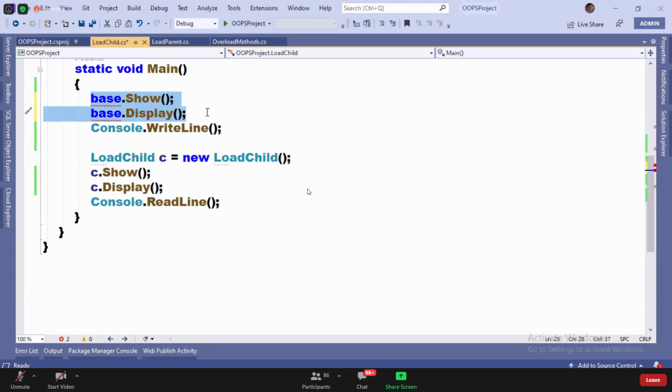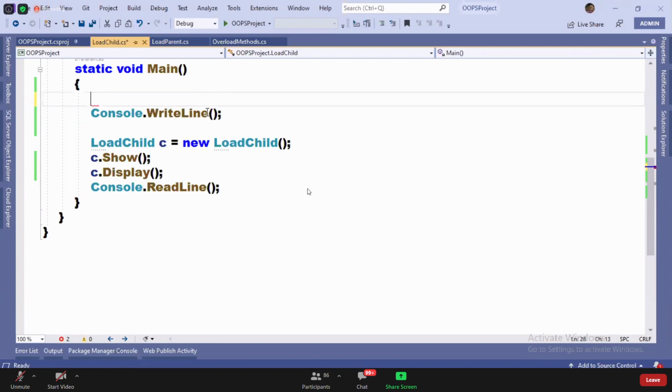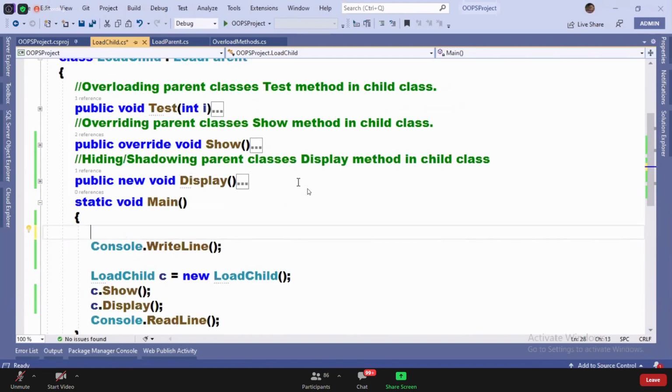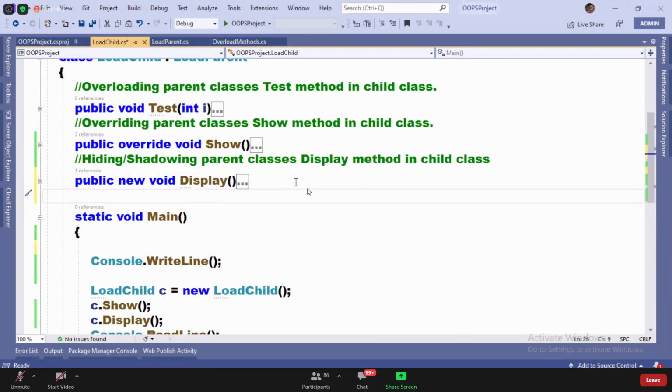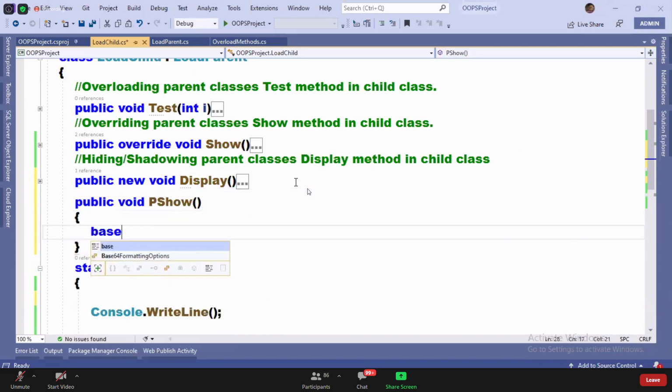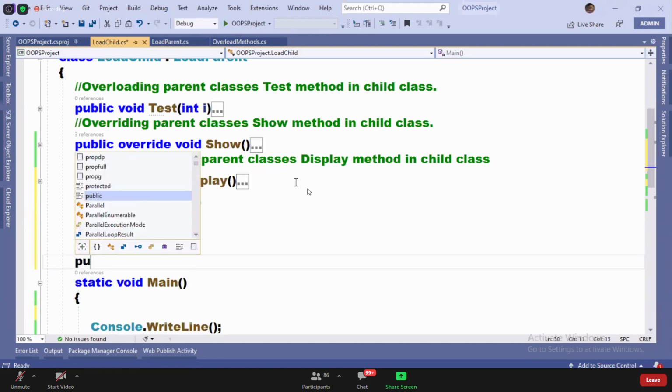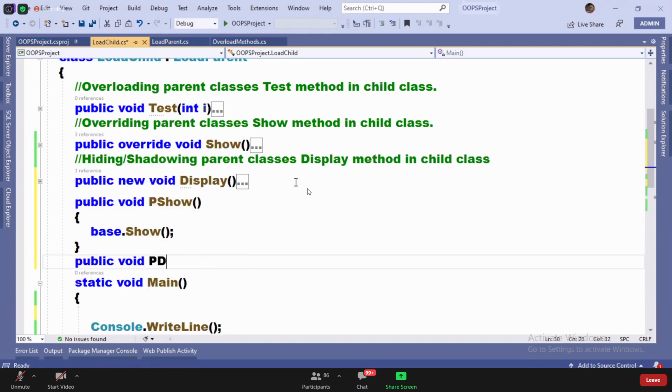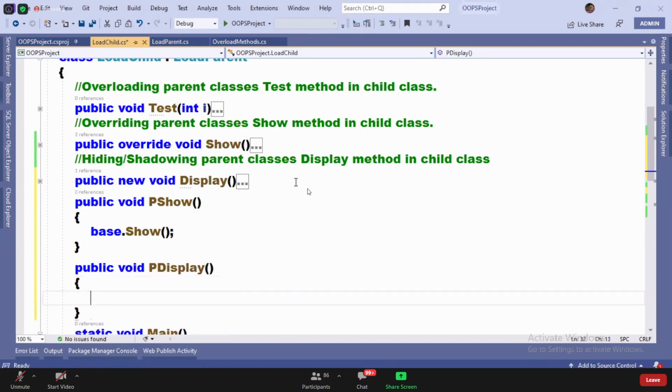So what do we do in real-time environments? We do like this: public void pShow, and here we write base dot show, and public void pDisplay, and here we write base dot display.